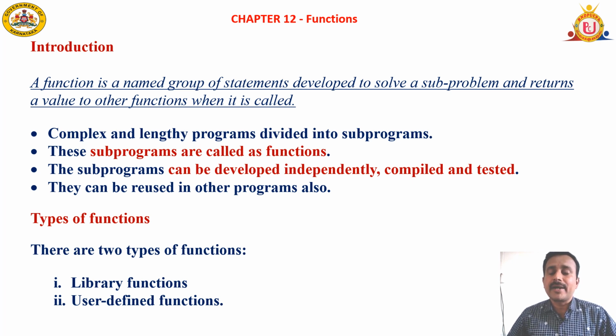So instead of writing 1000 lines of a program, we can write 100 lines of 10 subprograms. Remembering 100 lines is very easy compared to 1000, and that 100 lines can also be reduced to a 10 line program. So, if the length of a program decreases, automatically complexity is also reduced. Those smaller programs are called functions or modules or subprograms. So that's the first advantage: complex and lengthy programs divided into subprograms.